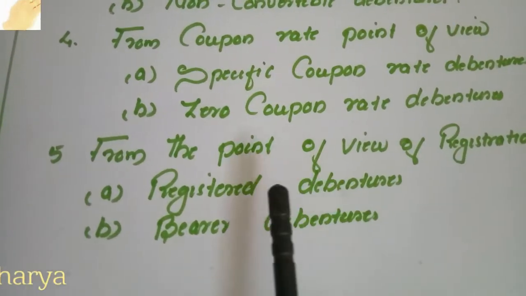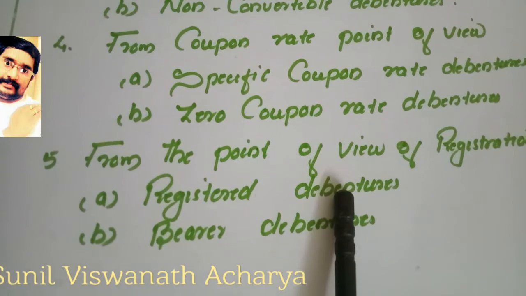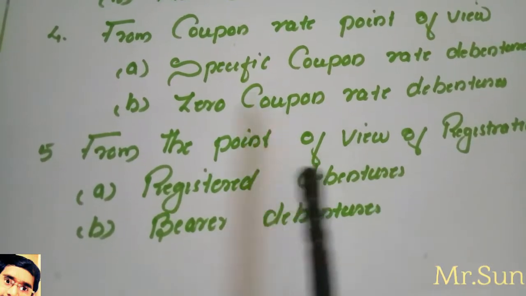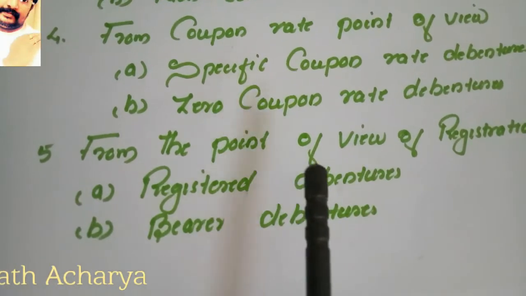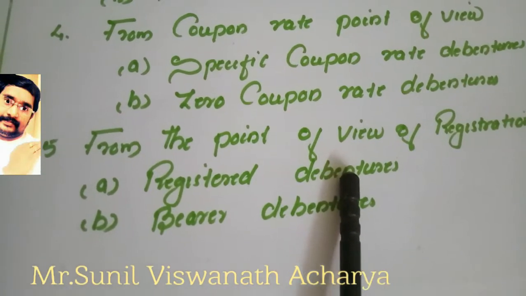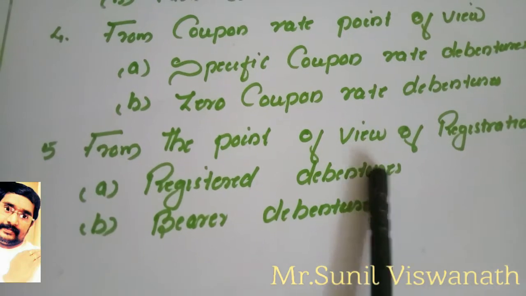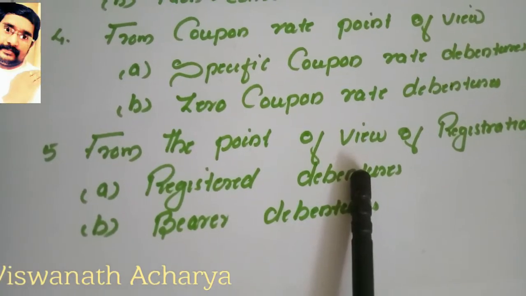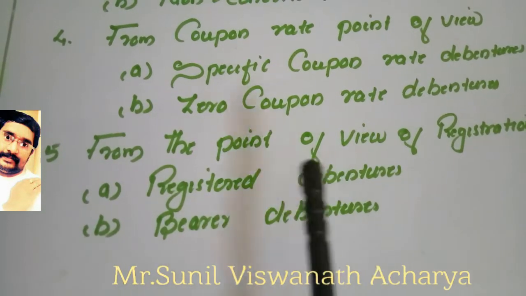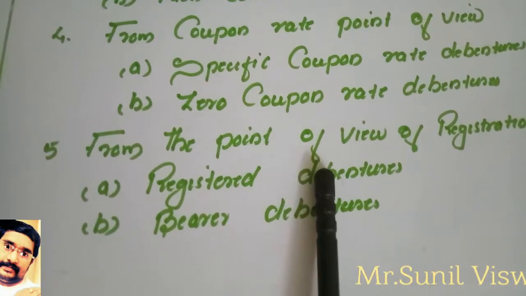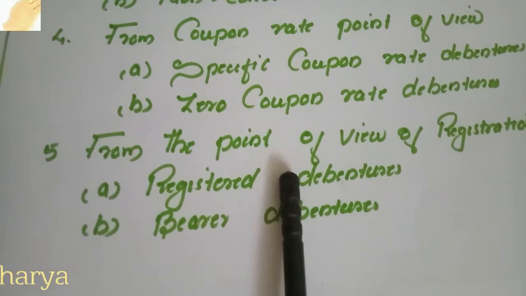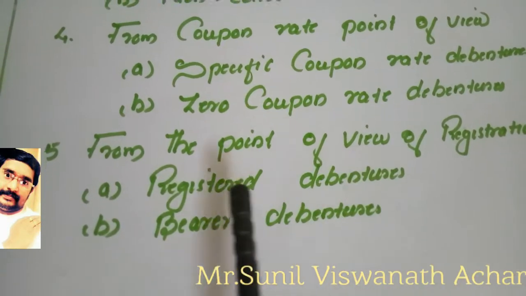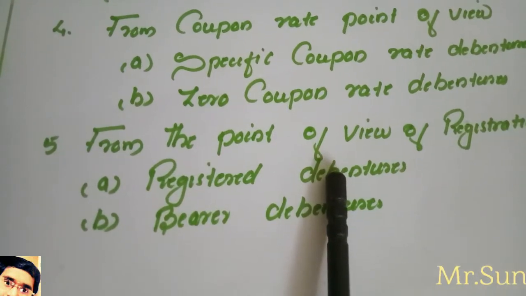Then from the point of view of registration, there are registered debentures and bearer debentures. Registered debentures are registered in the sense that the debenture holders' details, names, address, everything is recorded in the register of the company. So registered debentures cannot be freely transferable.